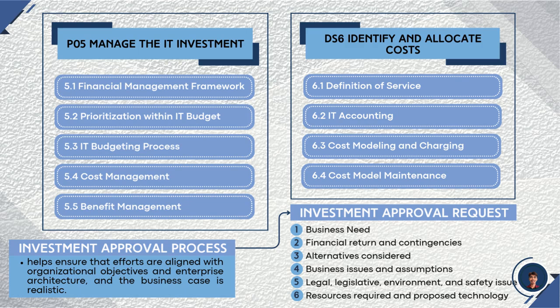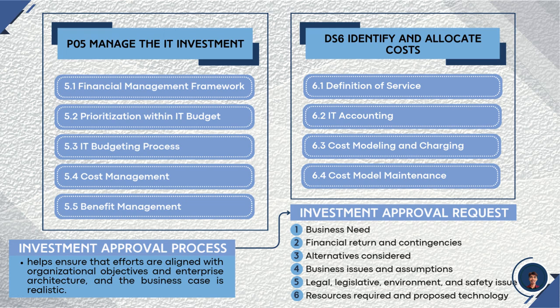On the other hand, DS6, which is Identify and Allocate Costs, is part of the Deliver and Support domain. Once the systems are built and running, DS6 tracks exactly how much they cost to operate and who is using them. It aims to show the business units the true cost of the IT services they consume. It also involves capturing all costs, including the hidden ones like electricity, floor space for servers, and specialized security staff.